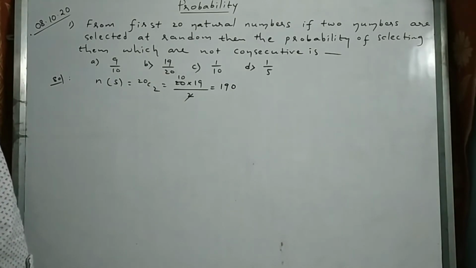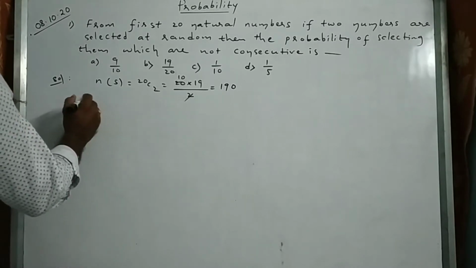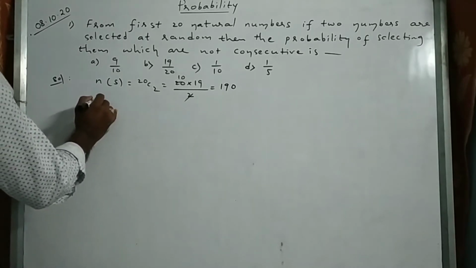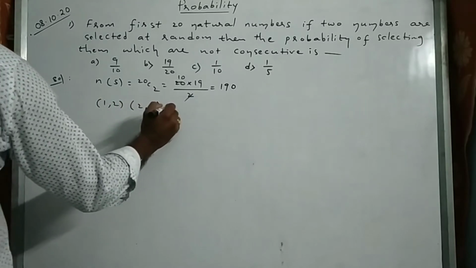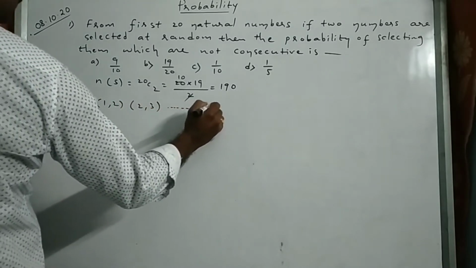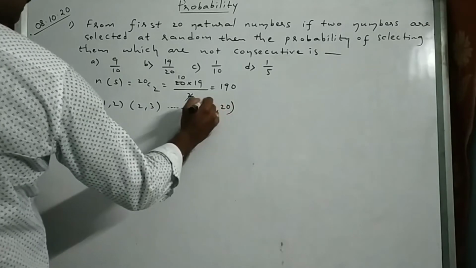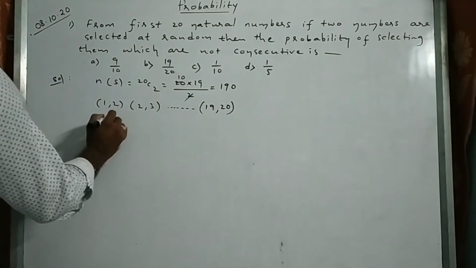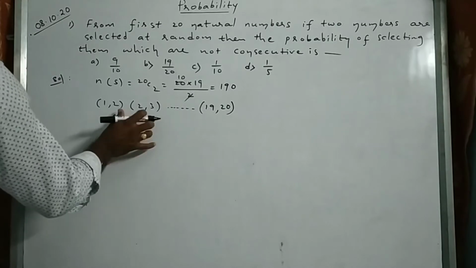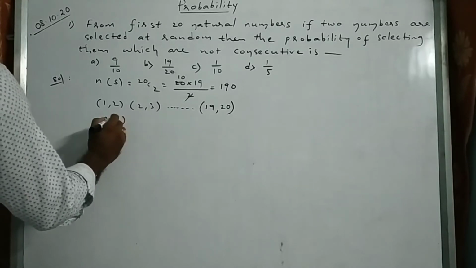Which of them are not consecutive? First let me take consecutive: 1, 2; 2, 3; like that, up to 19, 20. So how many will be there consecutive?